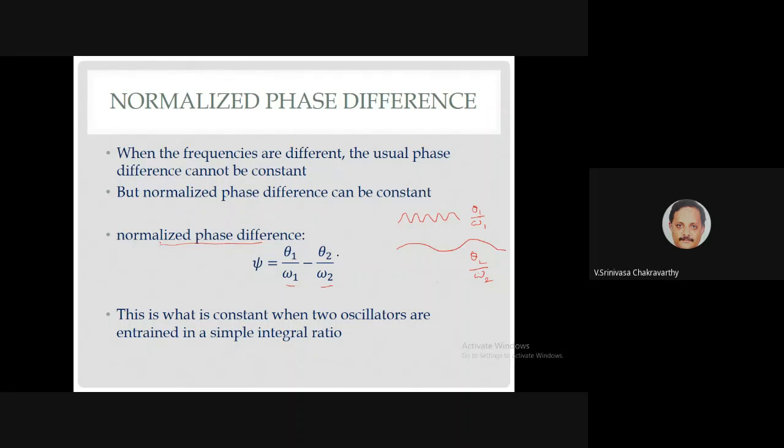This is the only meaningful thing I can even hope for, right? So we'll define something called normalized phase difference, and then we will say, okay, how do I achieve a result where the psi is equal to some desired constant? Just like earlier, we were able to achieve theta 1 minus theta 2, the phase difference, equal to a desired constant. Now what we are saying is not the phase difference, but normalized phase difference. We'll have to make it equal to a desired constant.